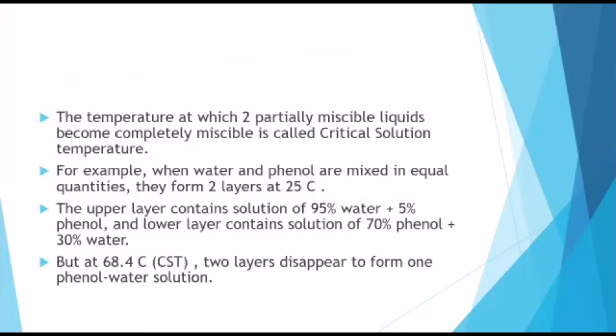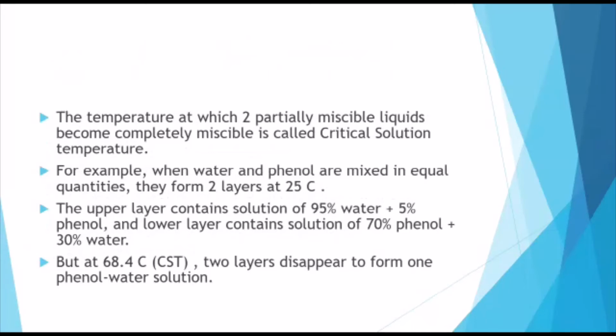The upper layer contains 95% water plus 5% phenol, and the lower layer contains 70% phenol plus 30% water. But at the critical solution temperature, that is 68.4 degrees, these two layers disappear to form one phenol-water system. So to obtain a homogeneous mixture for the phenol-water system, we need to reach 68.4 degrees centigrade, and only at that temperature can we obtain a homogeneous mixture of water and phenol.